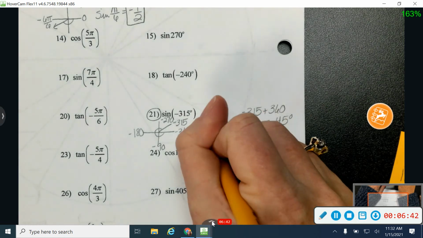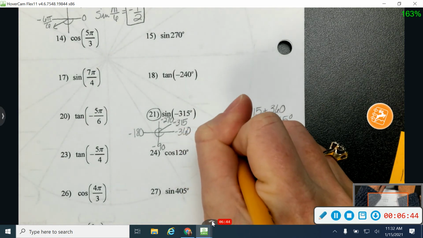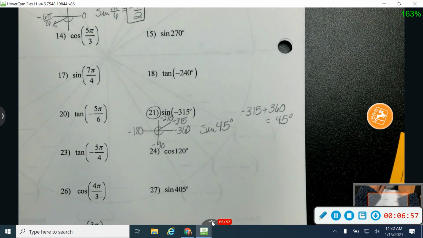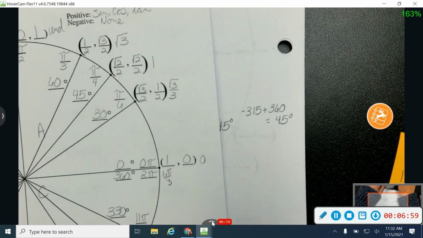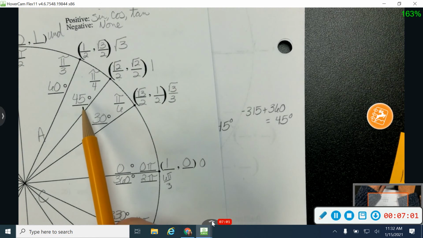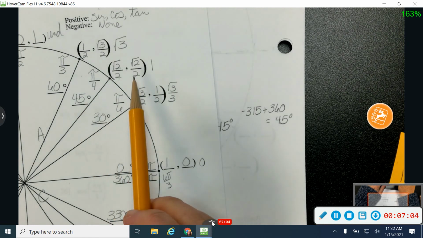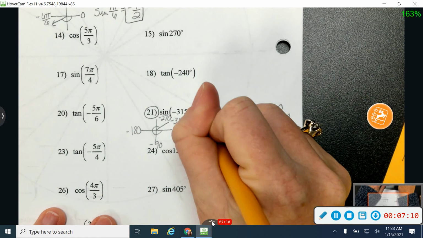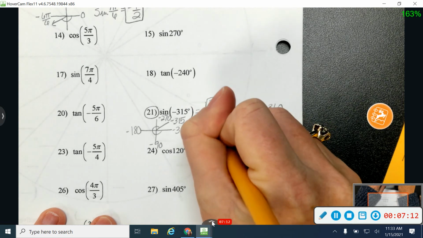So we're finding the sine of 45 degrees. All right, so look at your unit circle, find your value. Sine is y. So I'm going to look at 45 degrees. I'm going to look over here at y. And my answer is going to be positive square root of 2 over 2. So let's see, we're right up here. Square root of 2 over 2.